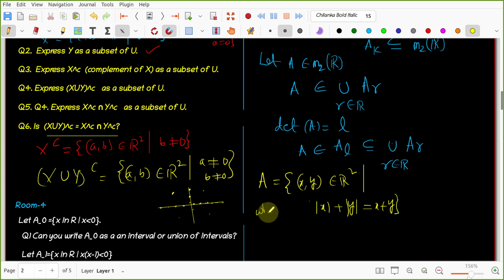What is this? Are you okay? This is a question only for you. Other people can think, your roommates can help you, but at the end I will ask you. After the poll, I will ask you. Is it okay? Yes, sir. Tell me what are the numbers, points in R2 that satisfy this mod x plus mod y equal to x plus y. Okay. Now room number 4.